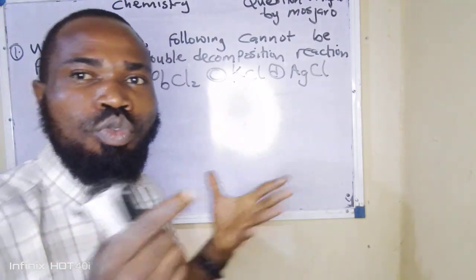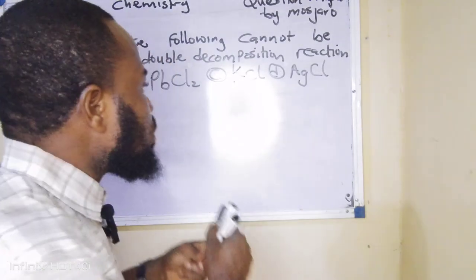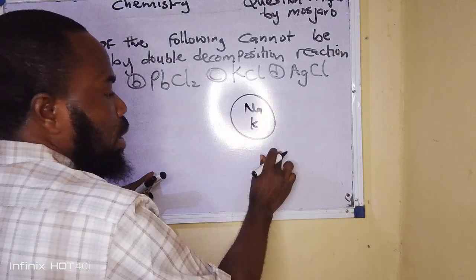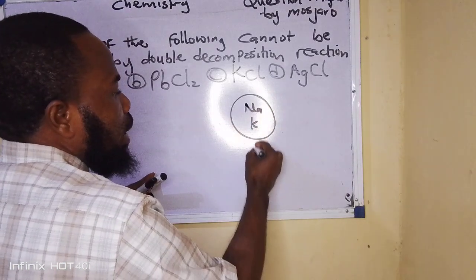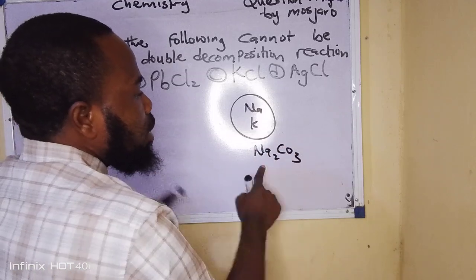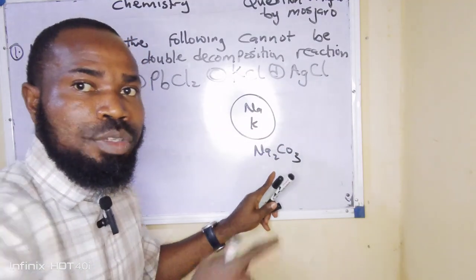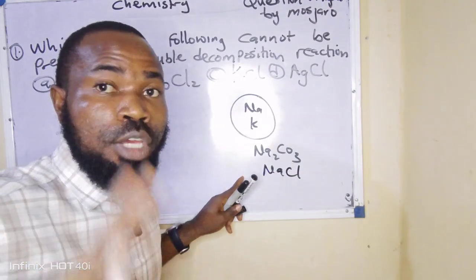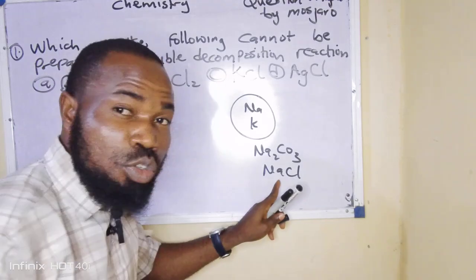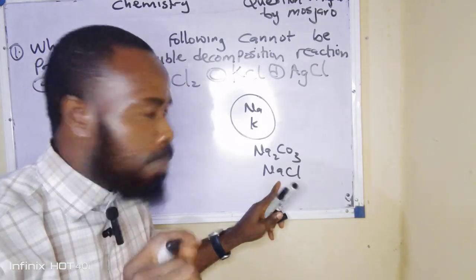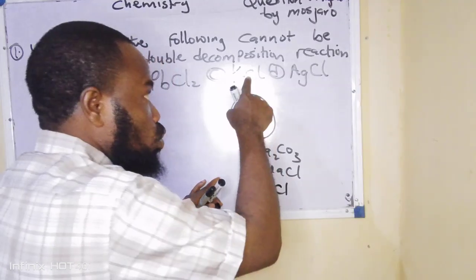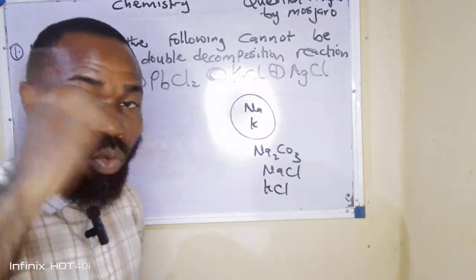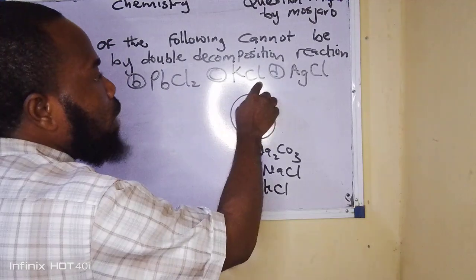Now, let me give you a tidbit. How do you know salts that are soluble? Salts that contain sodium and potassium are soluble in water. That means if I say Na2CO3, this is sodium carbonate, it's actually soluble in water because it's a sodium salt. Likewise, if I say NaCl, the common salt they use for the house, which is sodium chloride, this salt is also soluble in water. Potassium chloride obviously is soluble in water. Therefore, I cannot prepare potassium chloride by double decomposition, simply because potassium chloride is soluble in water.